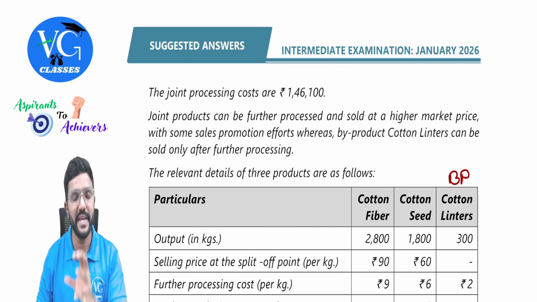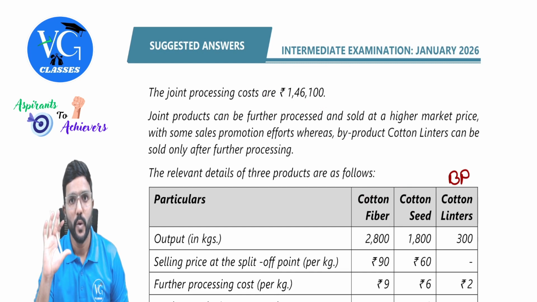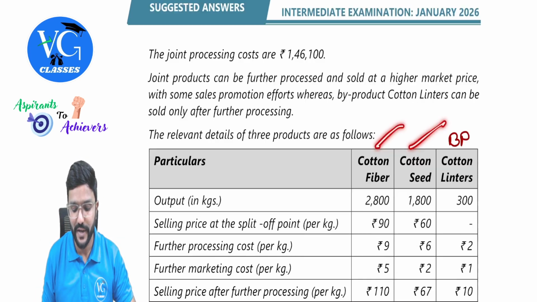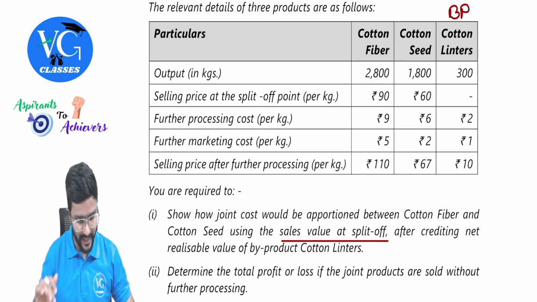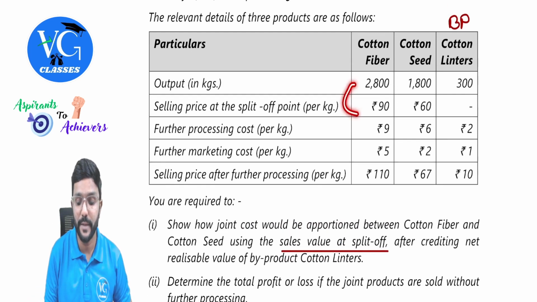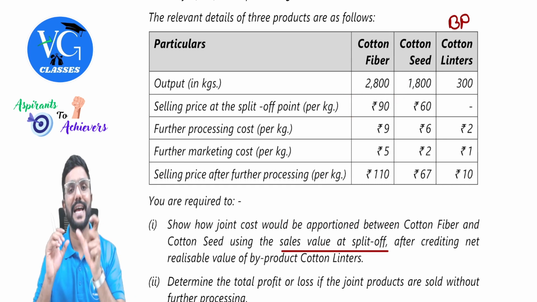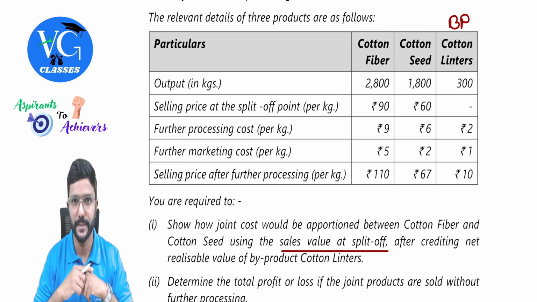Now we will get the remaining joint cost which has to be apportioned for the joint products. We need to split between the joint products in what ratio? Selling price at split off point. Selling price or sales value? Sales value. Please be careful. Sales value means we need to multiply the quantity with the selling price. We need to take that as a ratio to split the joint cost between joint products.